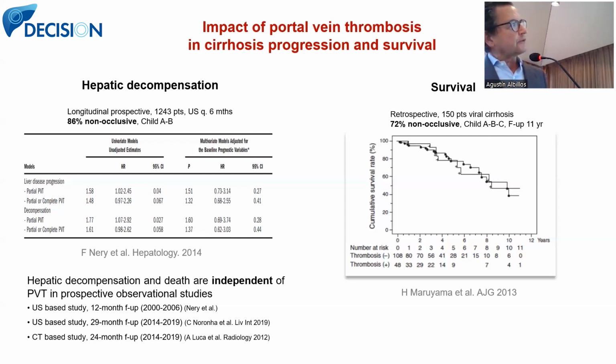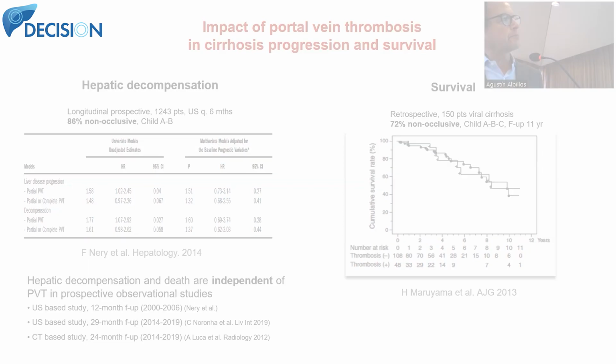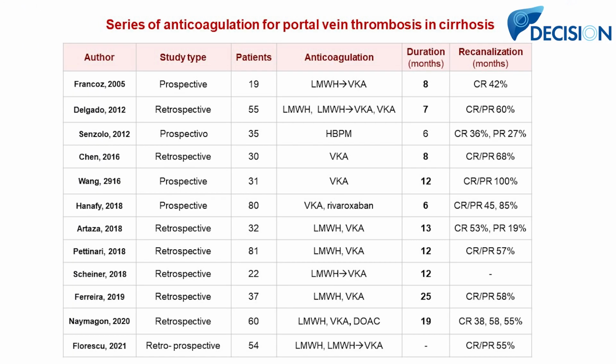And this retrospective study, made, as far as I remember, in Japan, in patients with different severity of cirrhosis, followed up for 11 years 100 patients with viral cirrhosis. It was a retrospective, US-based study in which they didn't observe any difference in survival in patients that developed and that didn't develop portal vein thrombosis. You see, these are the main studies, the main series of patients from which we have to extrapolate evidence for the use of anticoagulation in cirrhosis.